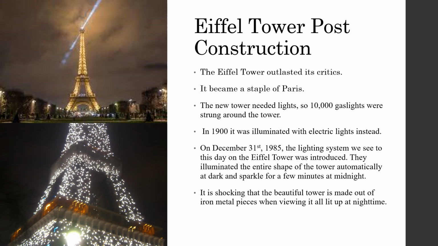The new tower needed lights, so 10,000 gas lights were strung up around the tower. In 1900, it was illuminated with electric lights instead. That's the top picture. You can see where it's illuminated with electric lights. Or after 1985, on December 31st, 1985, the lighting system we see today was installed. They illuminated the entire shape of the tower and automatically at dark they would sparkle for a few minutes at midnight every single night.